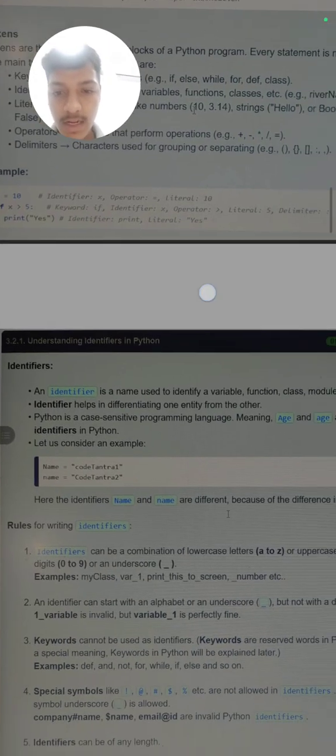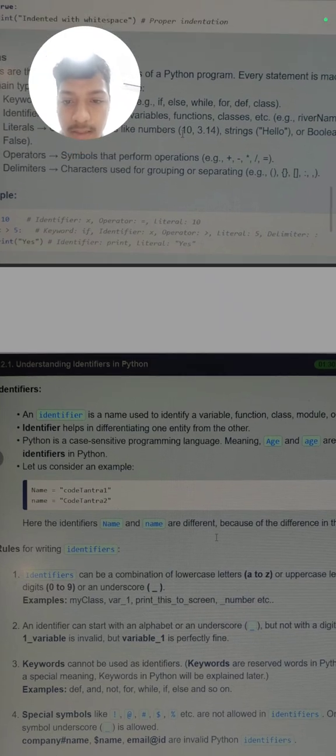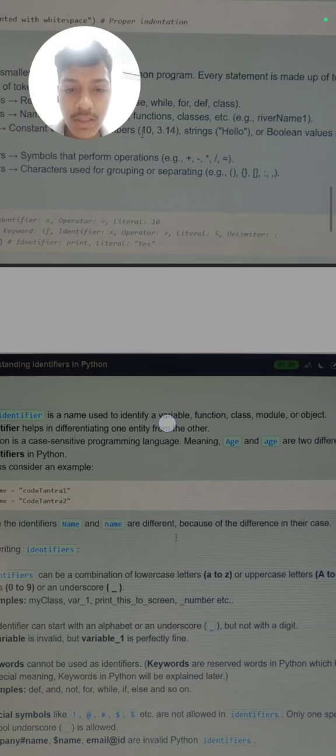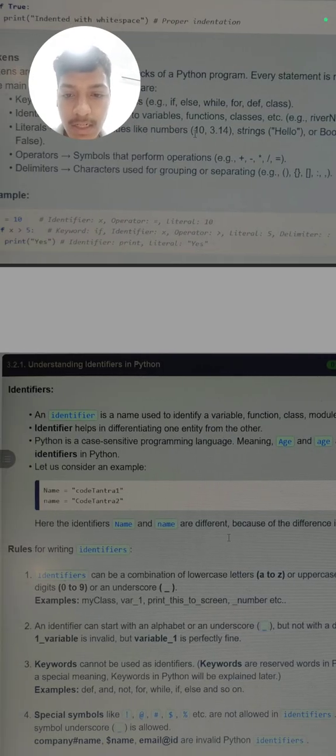So what is an identifier? As the name suggests, it is used to identify something. It is a name used to identify a variable, function, class, module or object. Identifiers help in differentiating one entity from another. Like your name is Rohan and my name is Shivam. So these are identifiers which are used to differentiate me from you. We give some names to variables. These are called identifiers.